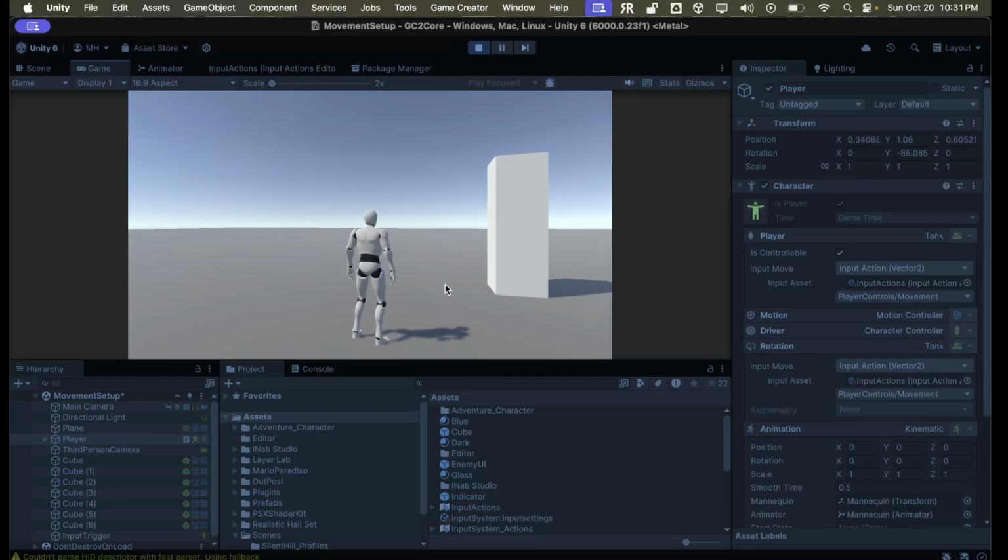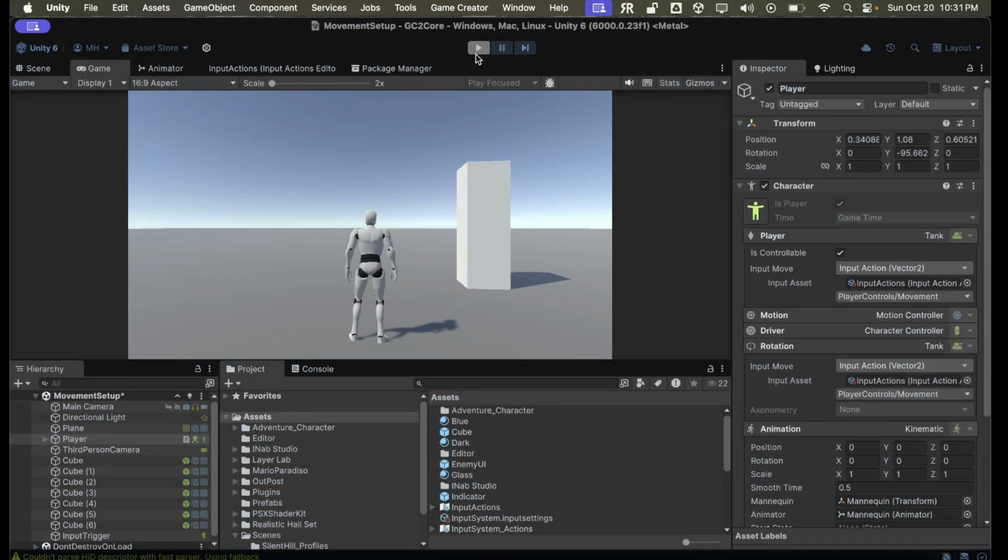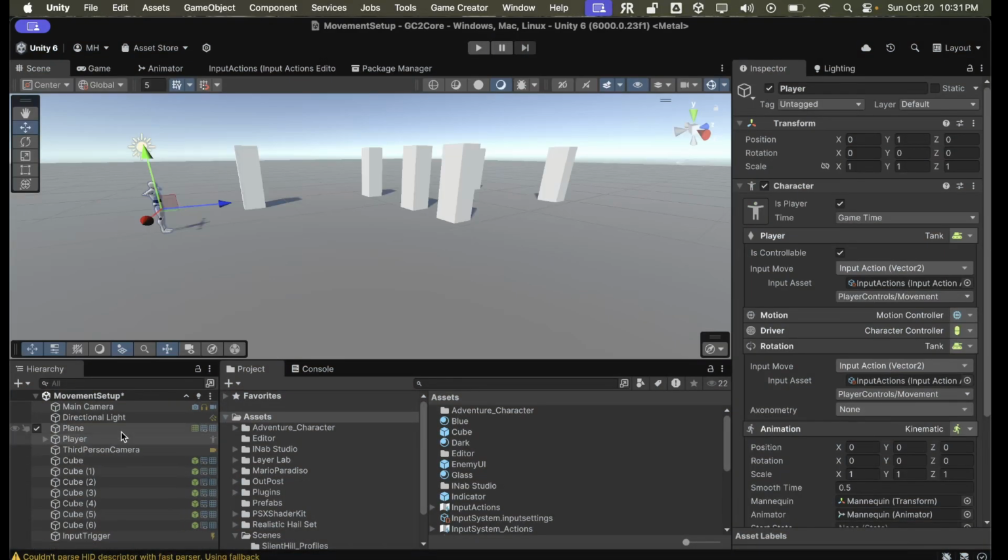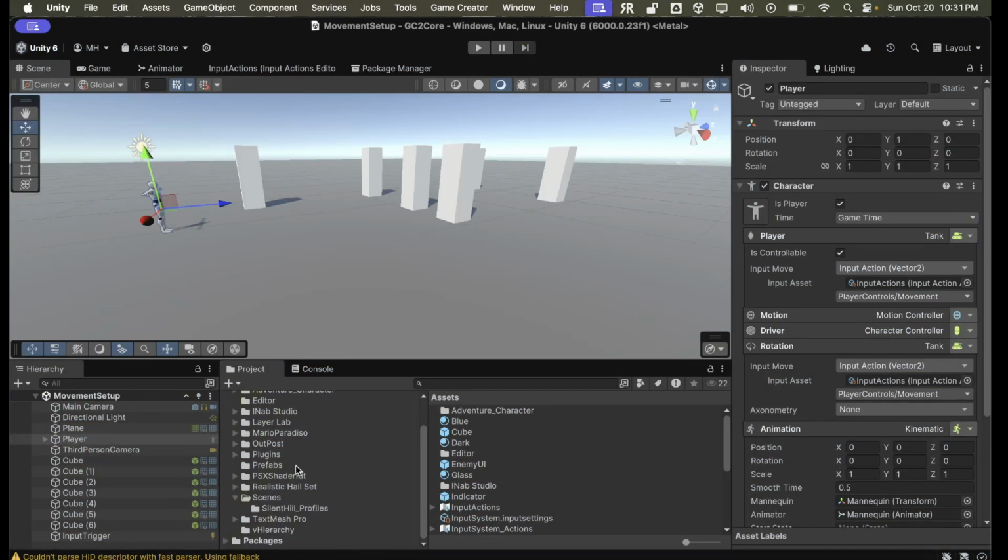The only other thing was the zooming in with the first-person camera. I'm going to switch back to the other scene, and we'll see how that's set up because there's a little bit more of a setup there.